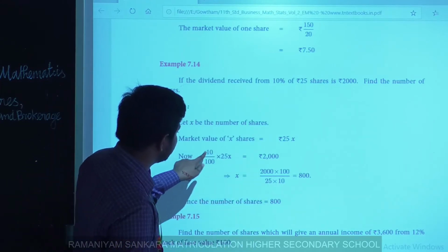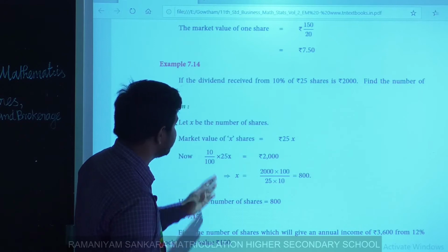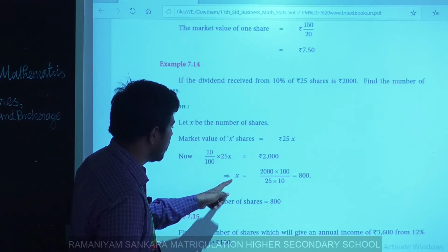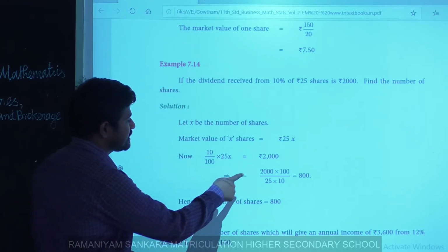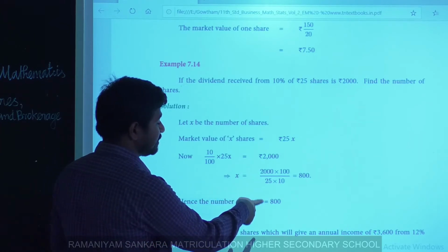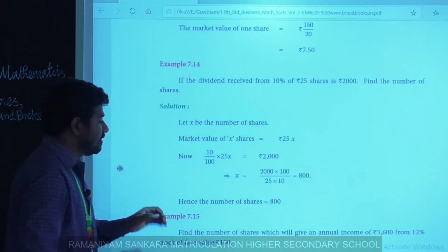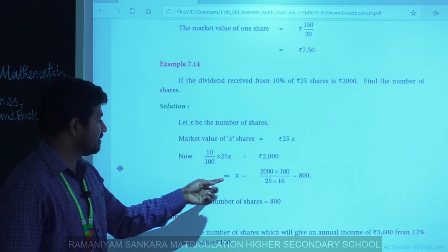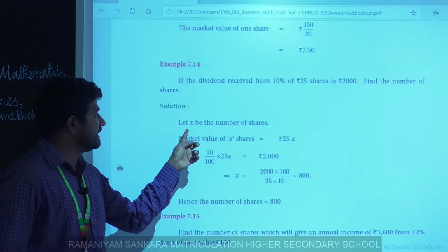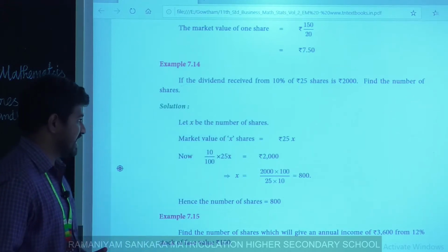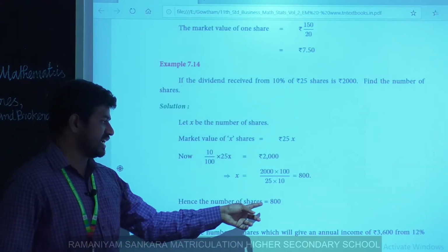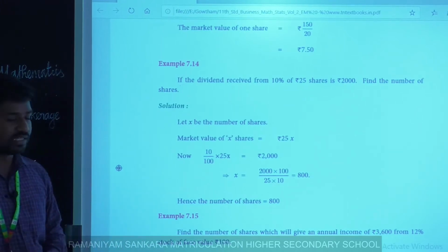Transpose the numerical values and keep the variable x on the left. So x equals 2000 into 100 divided by 25 into 10, which equals 800. We already took x as the number of shares. So the number of shares equals 800. Clear?